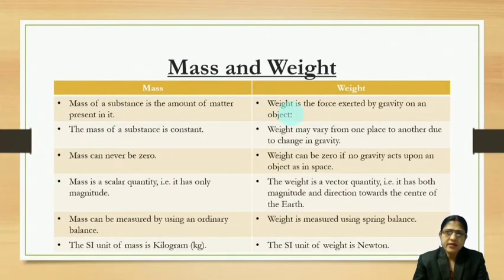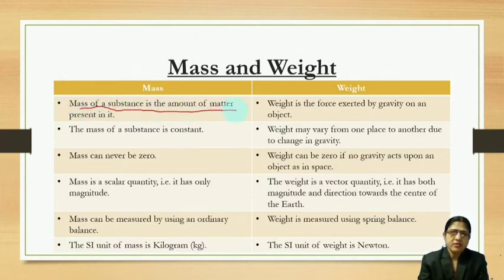Then let us discuss mass and weight comparatively. What is the difference between mass and weight? The mass of a substance is the amount of matter present in it. Weight is the force exerted by gravity on an object.